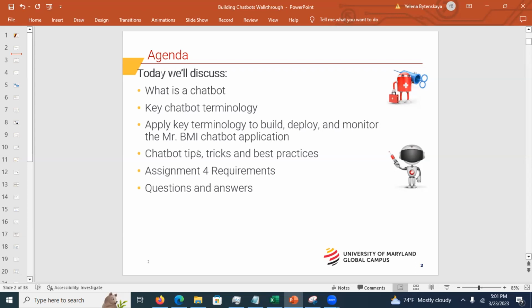We're going to talk about some tips and tricks and best practices. And of course, you'll have room for questions and answers. And another topic is that Yelena is going to present something special for you. We're going to call it a bonus, something that you may or may not have heard about before.